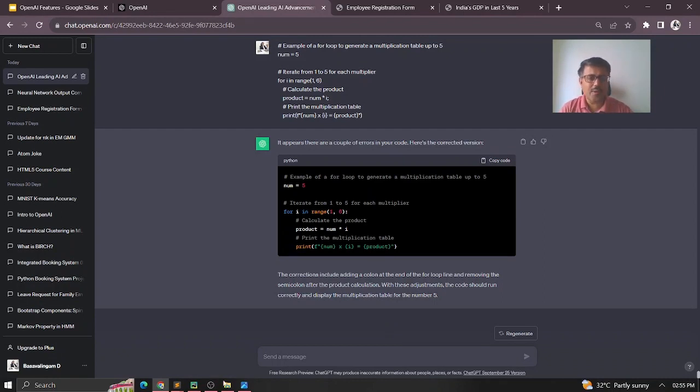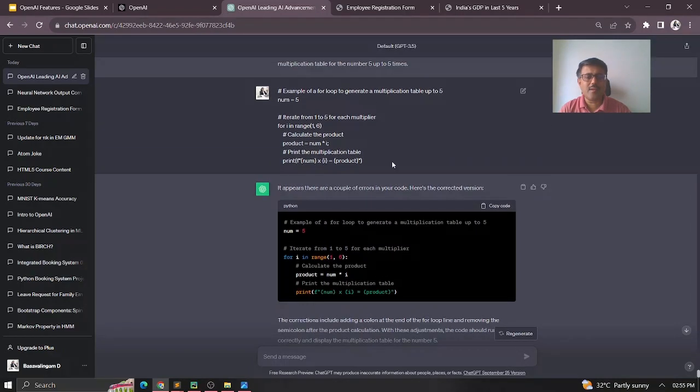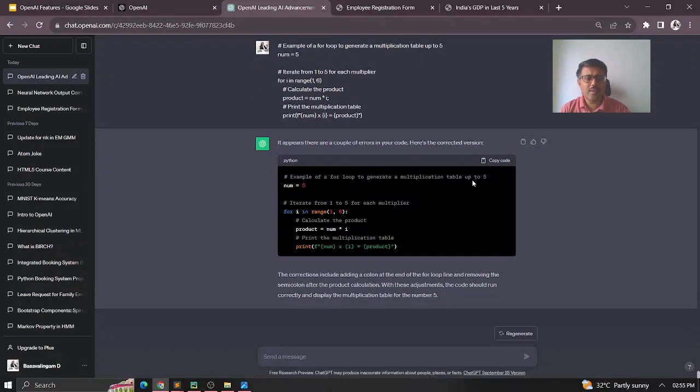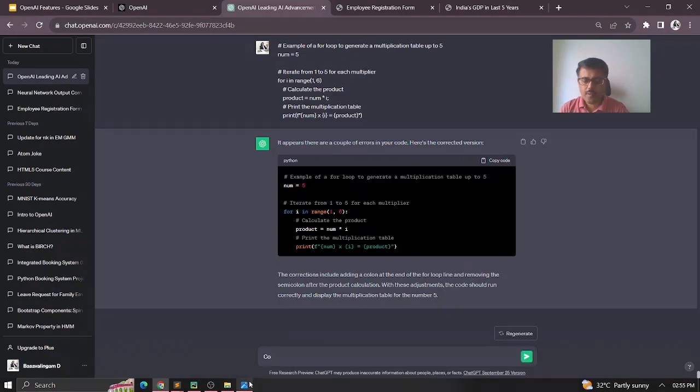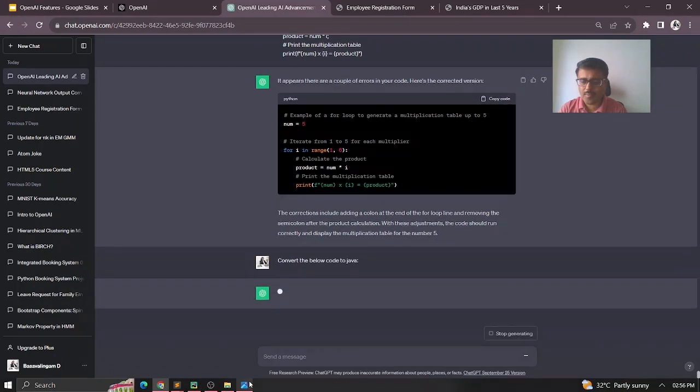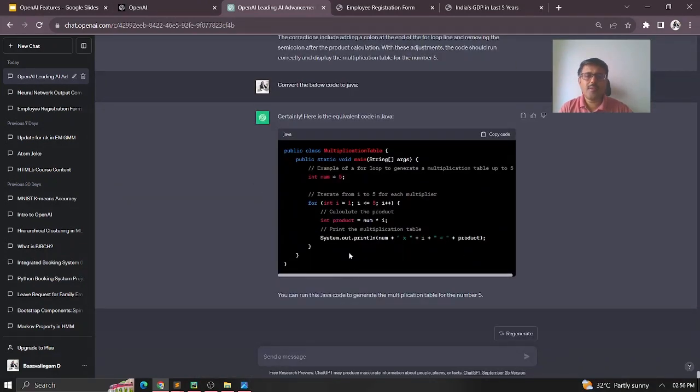So that is a very interesting part of it. Assume that I have this Python program, but I just want to generate the same thing, I mean, convert it into Java. So how do we do that? What I'll do is, I again copy this, and then say convert below code to Java. That's what I'm giving here. So you can just see it here now.